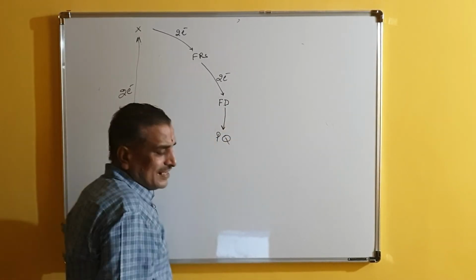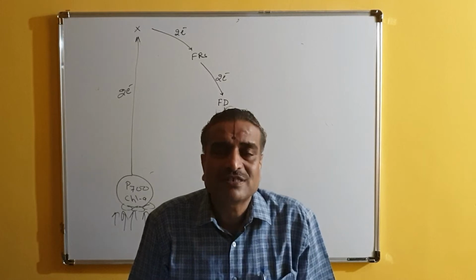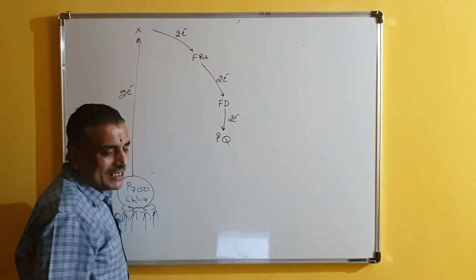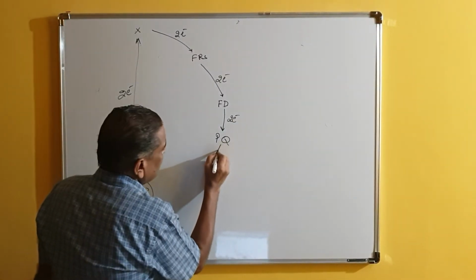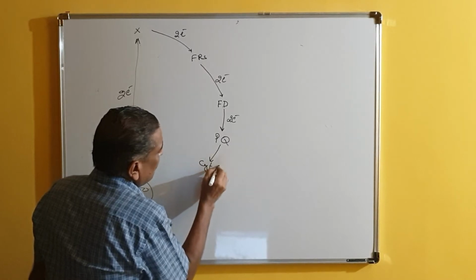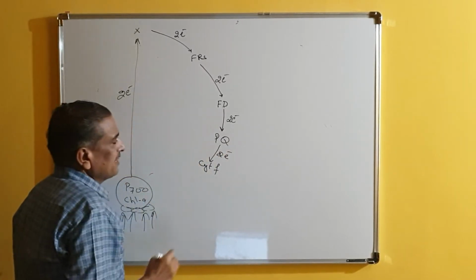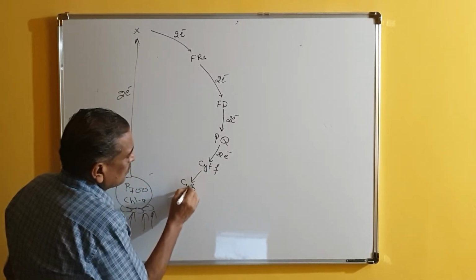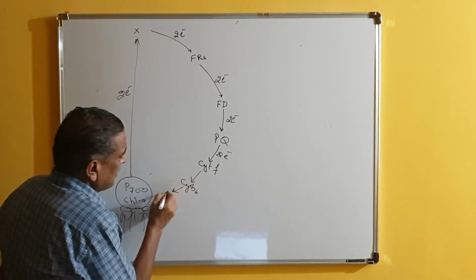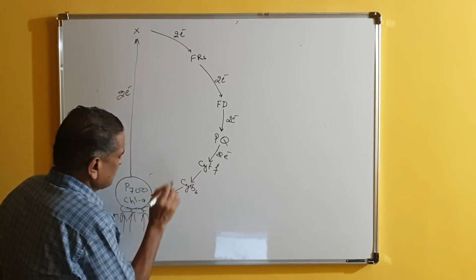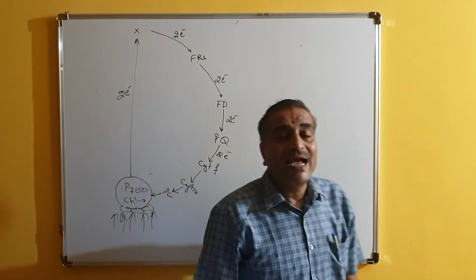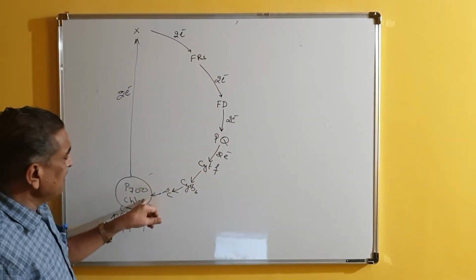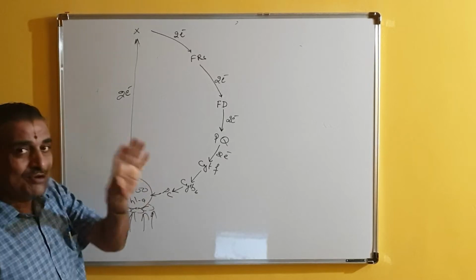I will not write the entire thing here, I will just write the abbreviations. PQ stands for plastoquinone. The 2 electrons are absorbed by plastoquinone, then by cytochrome F, and it is given to cytochrome B6. Cytochrome B6 hands over to plastocyanin. Plastocyanin hands over electrons back to the chlorophyll. So ultimately the 2 electrons have come back over here, and the chlorophyll came to ground state.